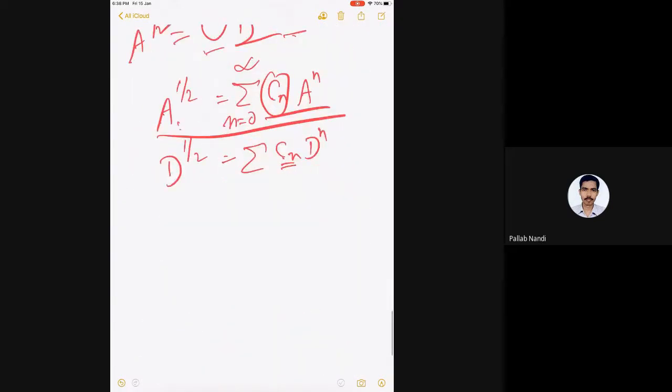Because this will be very important for us. A to the half, I can do A to the minus half, and so on. Later on, when Hartree-Fock will be done, you will see that the first step of the Hartree-Fock method is actually to do such a transformation, inverse square root, etc. That context you will see later, and at that time, remember how to do it. That is why this mathematics is important.